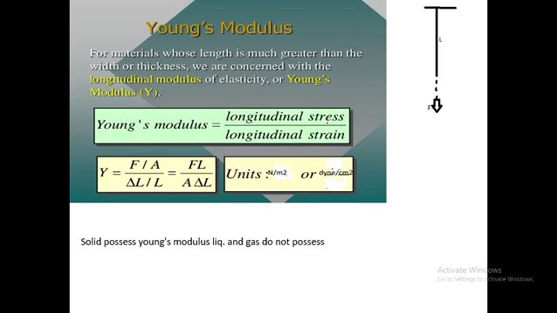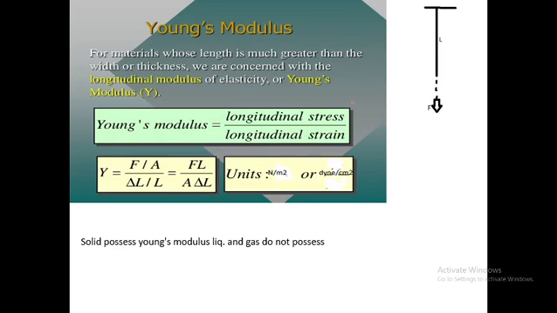The corresponding elastic constant is called Young's modulus, also called the longitudinal modulus. Young's modulus is defined as the ratio of the longitudinal stress to the longitudinal strain.